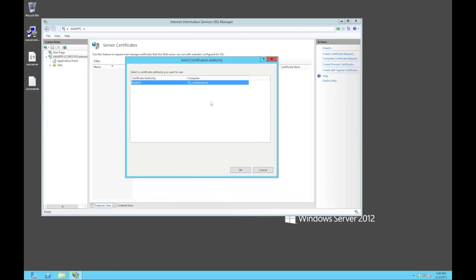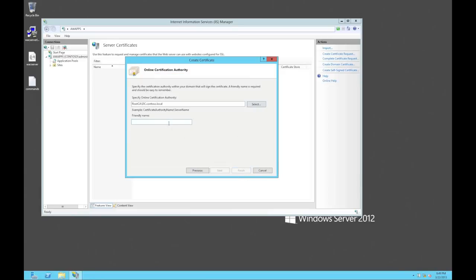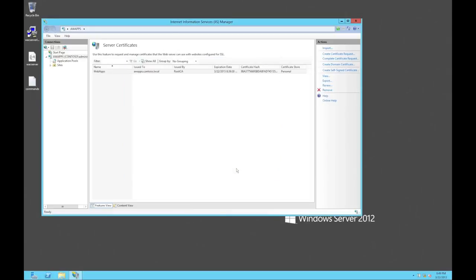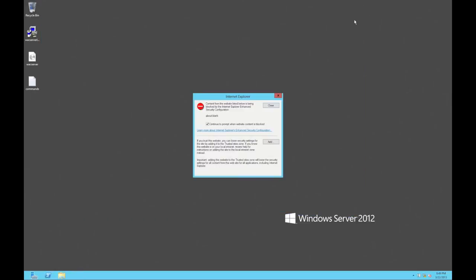I've got an online authority already. There we go. Now you need to remember the name of the certificate, so I'm just going to call it Web Apps. There we go, it goes off, gets the certificate and installs it on our server. So we've done the certificate. The next bit we need to do then is actually install the Office web application server.